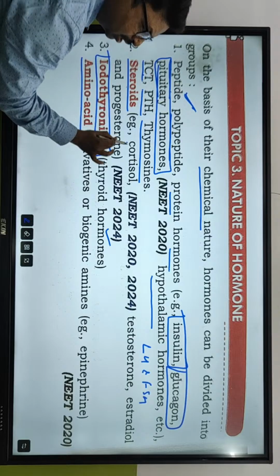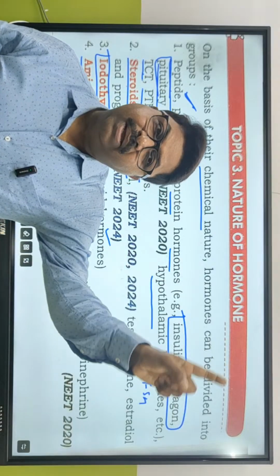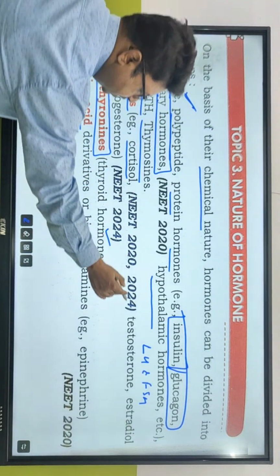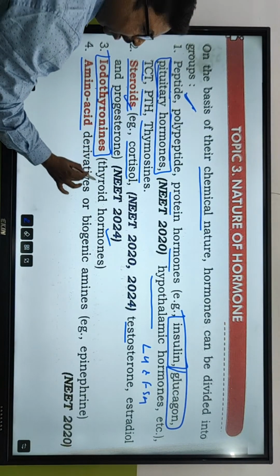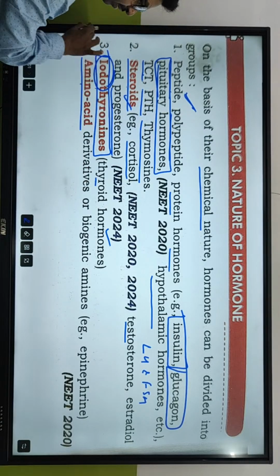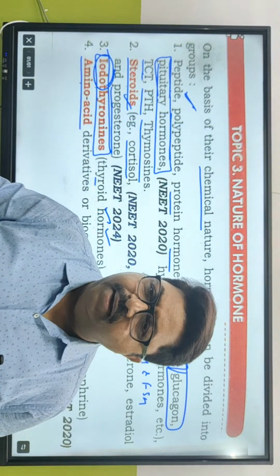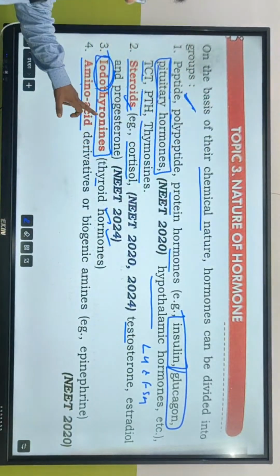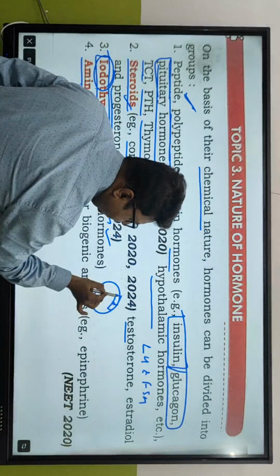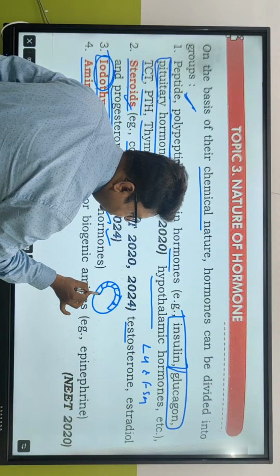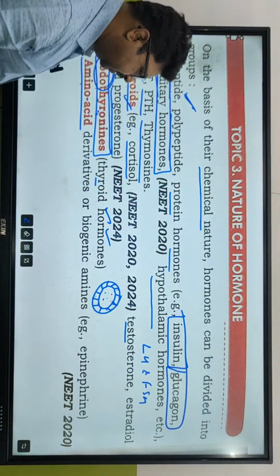But some of them are steroid hormones. Steroid hormones are cortisol, secreted from the adrenal cortex, testosterone, estradiol and progesterone. They are all steroids. Iodothyronine, that is, thyroid hormones. Why iodo? For the formation of T3 and T4, what do they need? Iodine. So iodo hormones. See, iodothyronine. Thyronine is present where? Inside the thyroid follicles. The thyroid follicles contain cuboidal epithelium, so they are present inside the thyroid follicles.